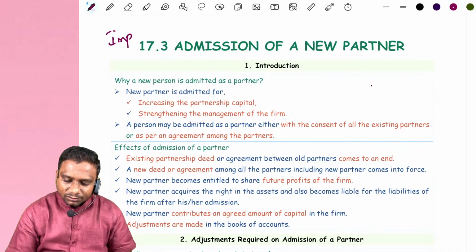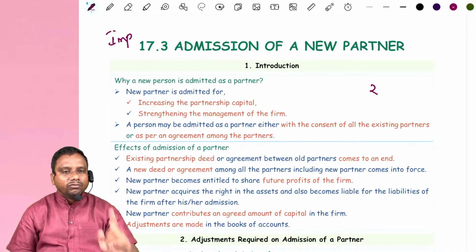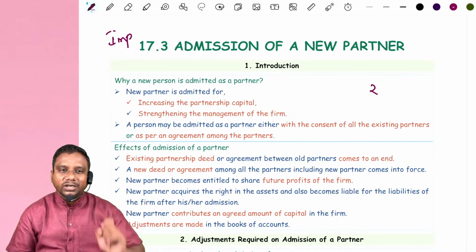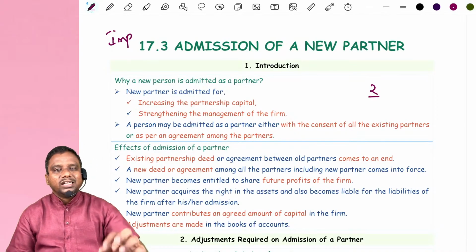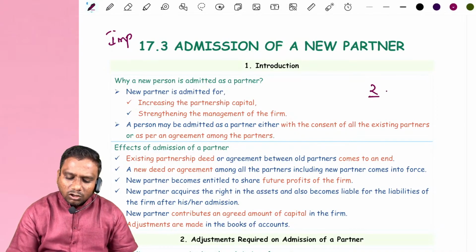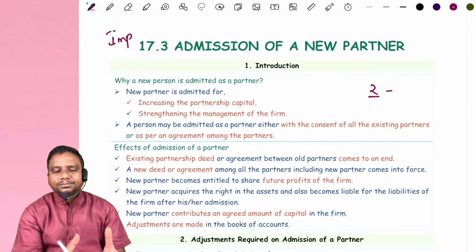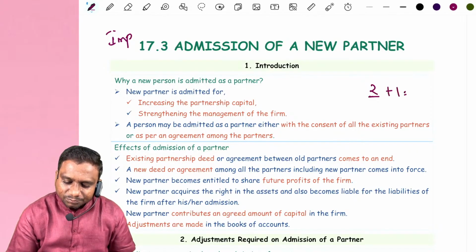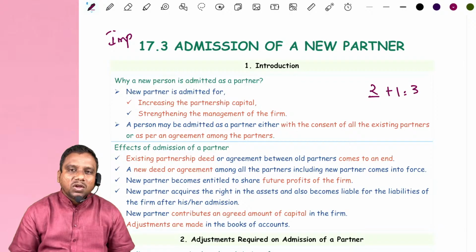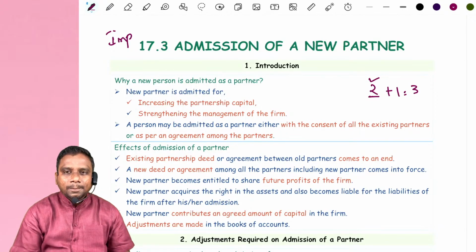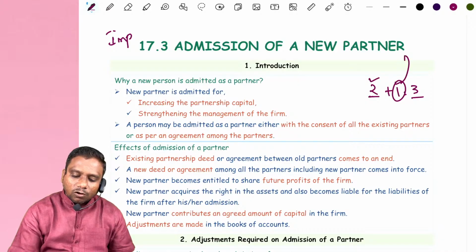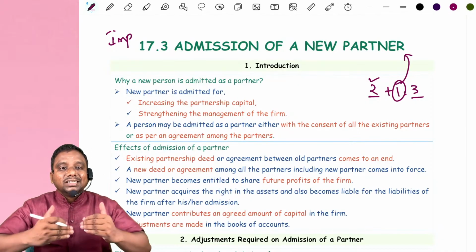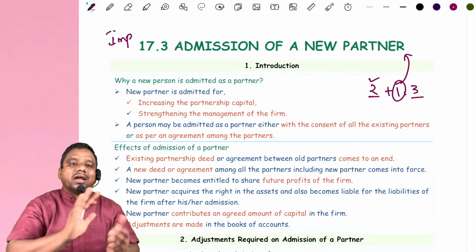Whenever, suppose two persons are doing business. When one person does business, then this is sole proprietorship. When 2 persons are doing business under the name of partnership, then we call it partnership business. Right. Suppose we add one more person, then total persons becomes 3. Already 2 persons are doing partnership business, and they added one more person, then total partners becomes 3. This situation is called admission of a partner. That means a new person is admitted into our business as a partner.